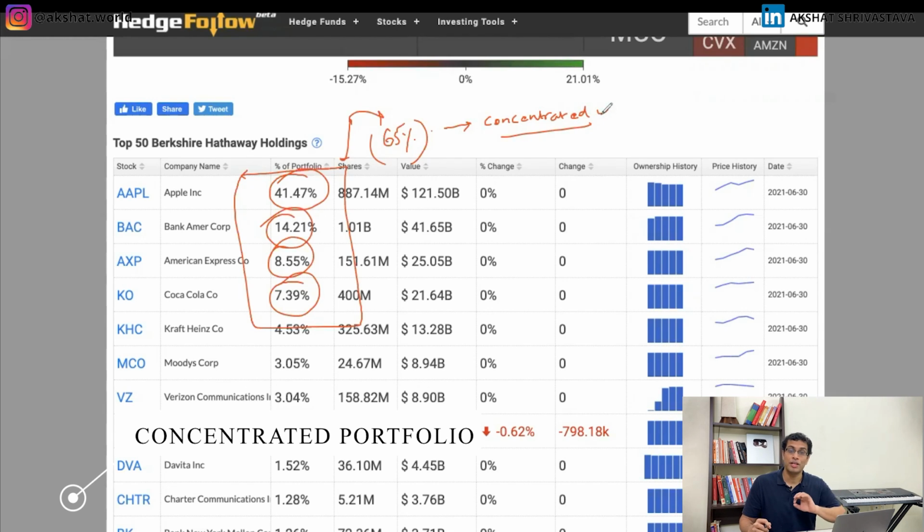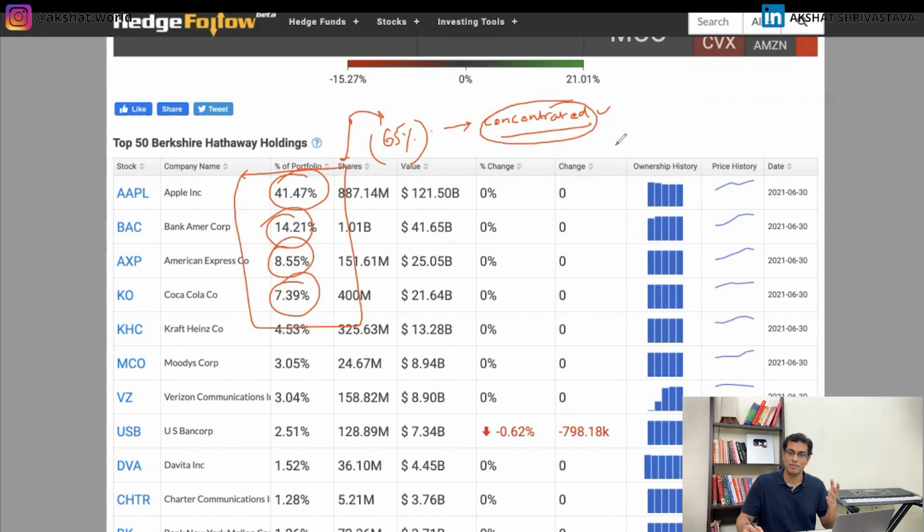Why? Because he's not owning too many stocks, he's owning few stocks, but the proportion of those stocks is very high. This is called the concentrated style of investing, and it has both its risks and rewards, which is fairly obvious. For example, in Mr. Warren Buffett's case, if the Apple stock goes up, his entire portfolio will go up massively. If the Apple stock goes down, his portfolio will come down again massively. Now, this is a high risk, high reward type of game.